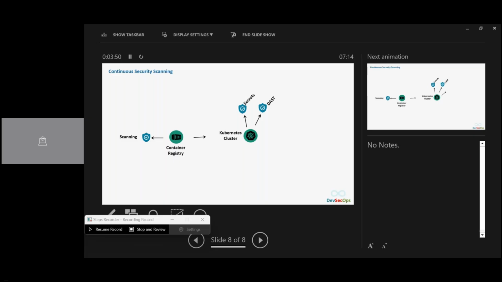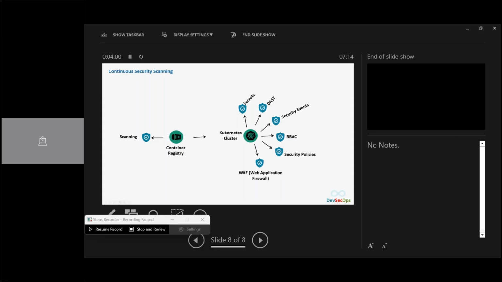You can use something like security events. You can use RBAC, right? You can use security policies. You can use a web application firewall. There are a bunch of things, but these are part of the continuous security scanning. So one is your DevSecOps or your DevOps pipeline, and the second thing is all about this. And this is a bigger thing. We will see some of them, not everything, but I'll explain some of the important things here as we move. Perfect, guys.